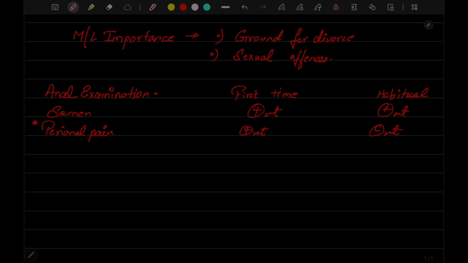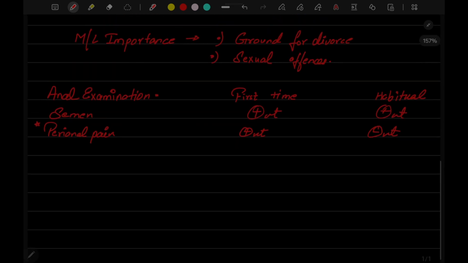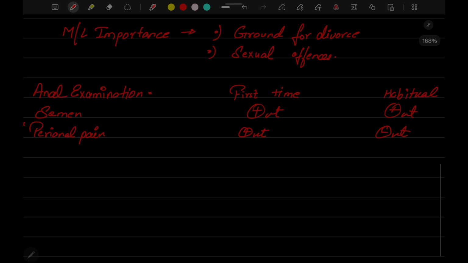Around the anal hole, in the perianal spaces, perianal tenderness and pain will be there. In the same perianal region, there will be abrasions, stretch marks, and contusions if it is the first time.